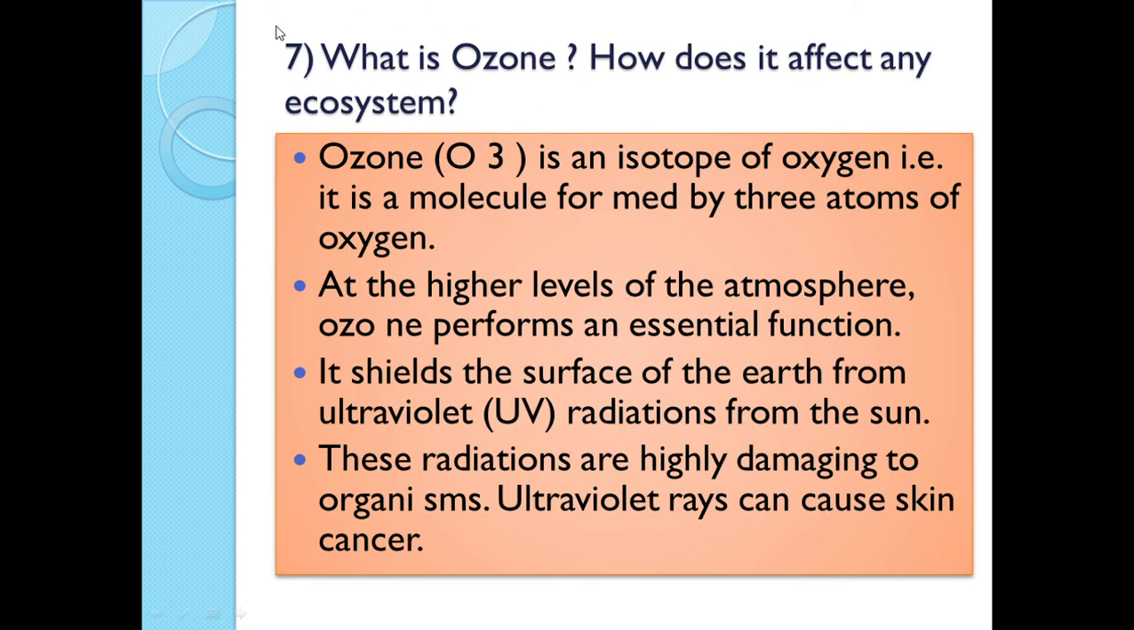Next question is, what is ozone? How does it affect any ecosystem? Ozone is an isotope of oxygen. It is a molecule which is made by 3 atoms of oxygen. At the higher levels of the atmosphere, ozone performs an essential function. Ozone shields the surface of the earth from ultraviolet radiations from the sun. These ultraviolet radiations are highly damaging to organisms. Ultraviolet rays can cause skin cancer.